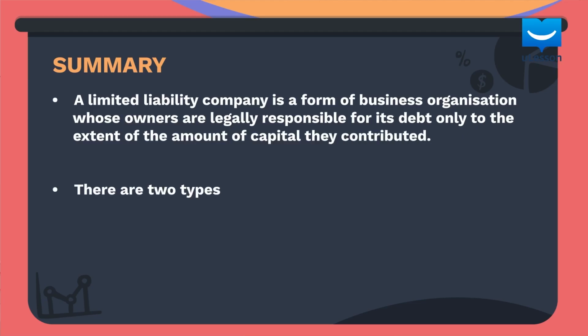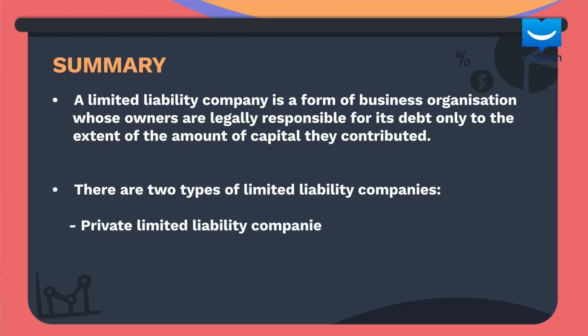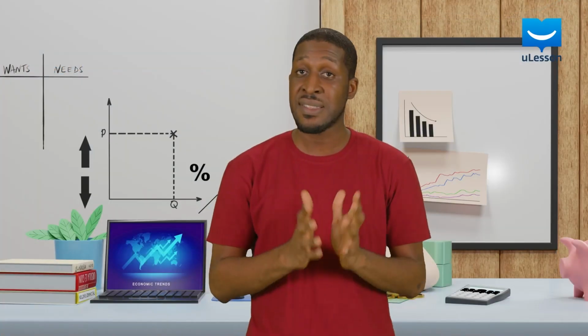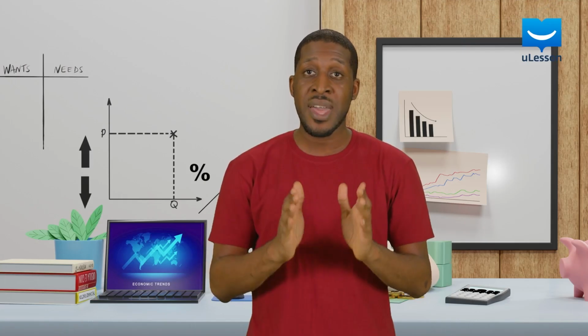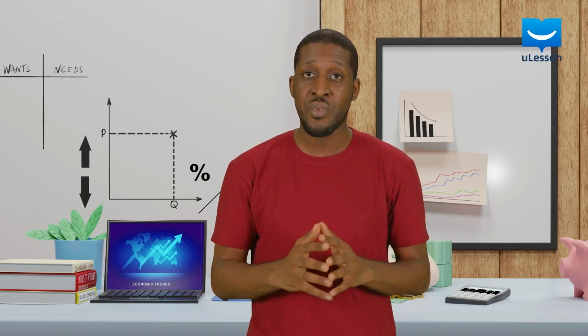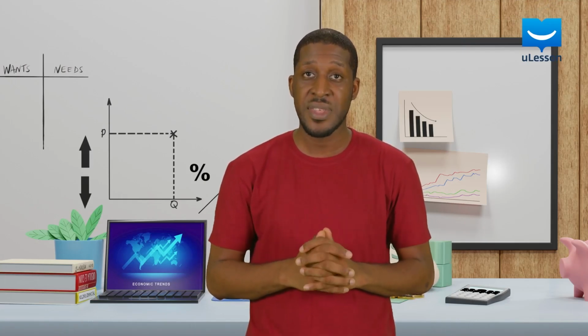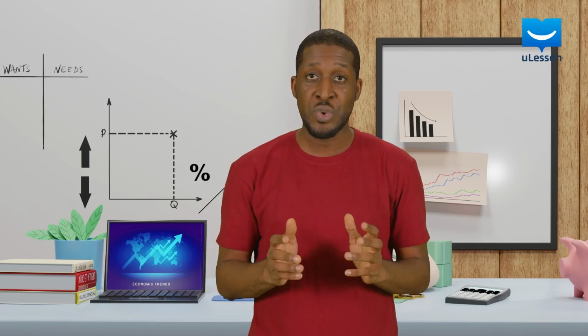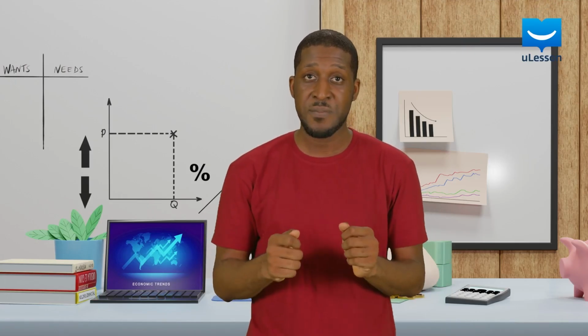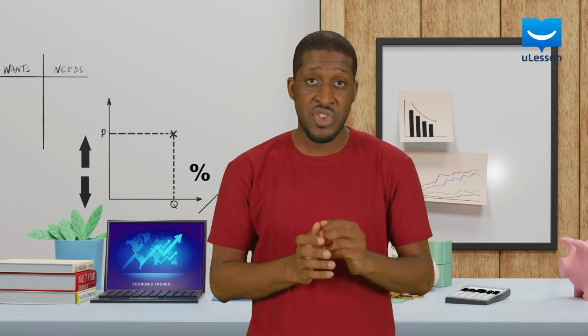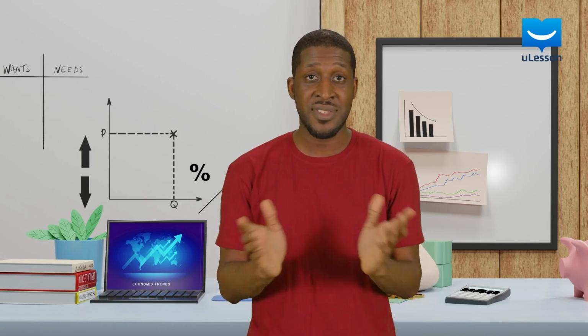There are two types of limited liability companies, namely the private limited liability company and the public limited liability company. A private limited liability company is defined as one which by its article restricts the right to transfer its shares, limits the number of shareholders from 2 to 50, prohibits any invitation to the public to subscribe for its shares.